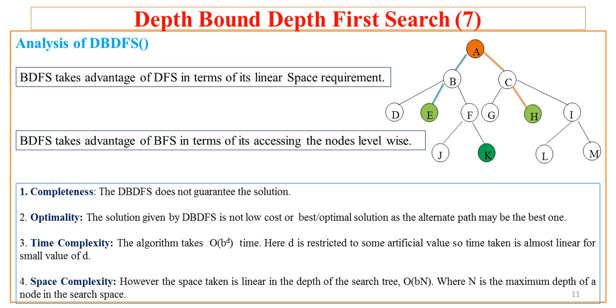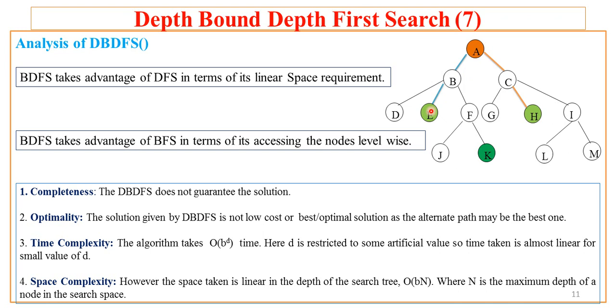Let us now try to analyze the depth bound DFS. So depth bound DFS takes advantage of normal DFS in terms of its linear space requirement, and it also takes advantage of BFS in terms of accessing the nodes level wise. For example, if the depth bound is say 3, it will access all the nodes at level 0, level 1 and level 2. And because of this, if the goal is at any of these levels, that is from level 0 to level 2, it returns success.